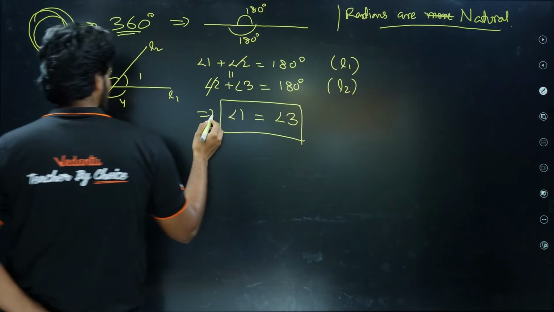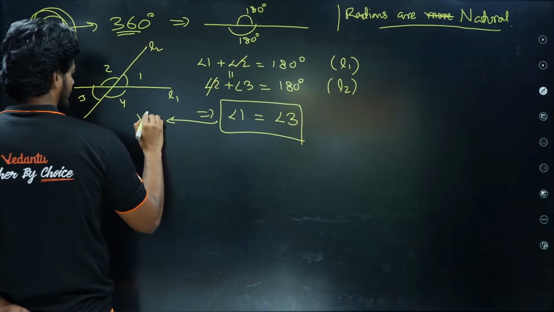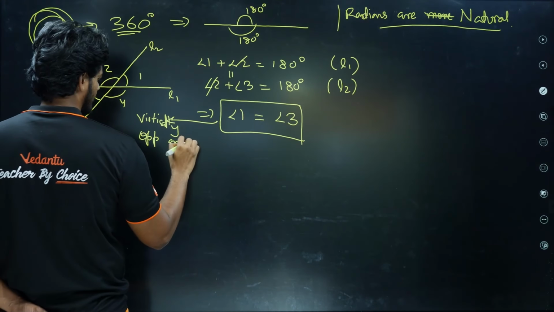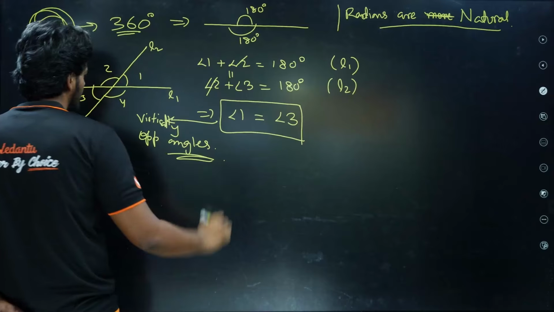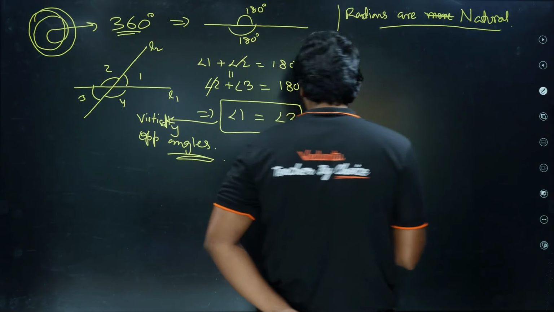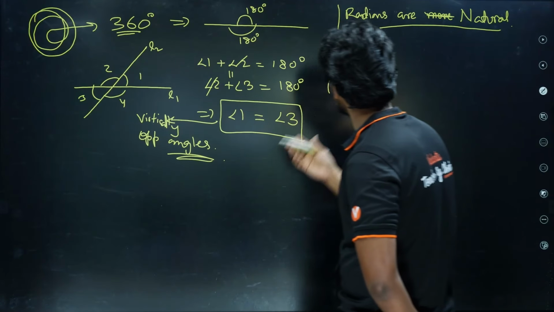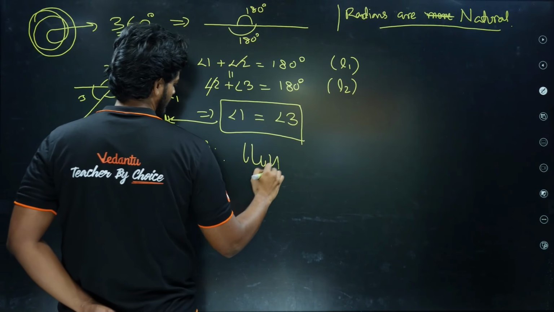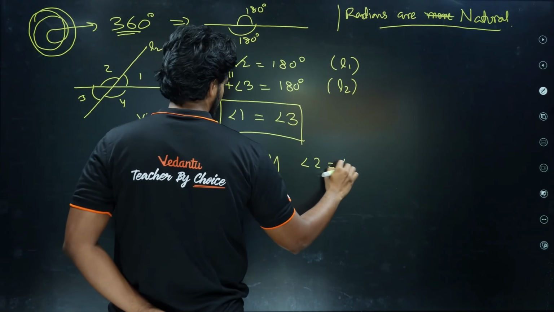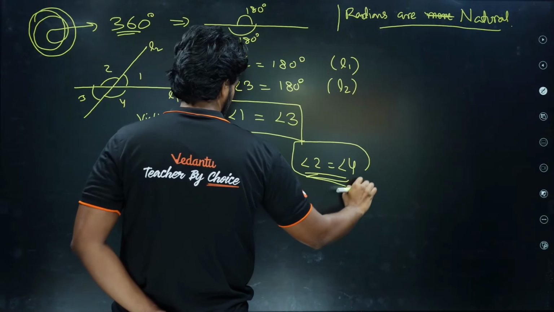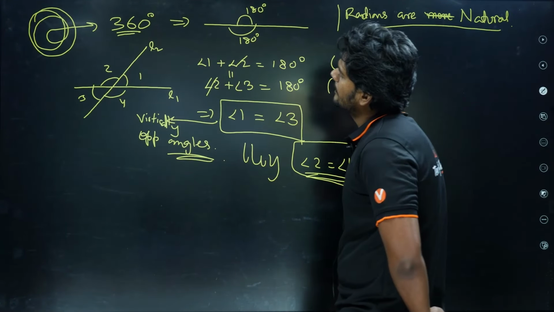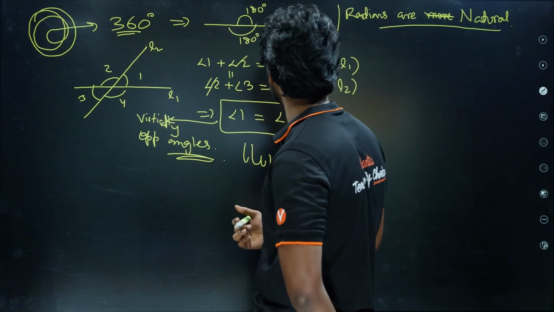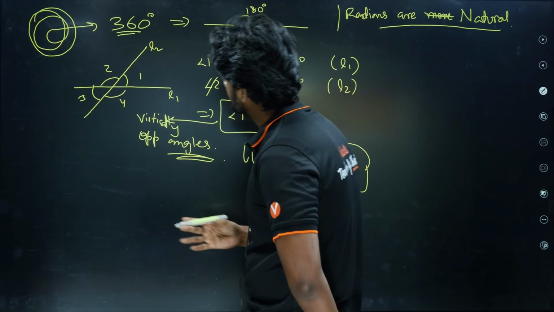What is this called? Vertically opposite angles. Vertically opposite angles are equal. That was easy to see, that is the first observation. Similarly, angle 2 is equal to angle 4, right? So we got to that point, and then what else can we do? So that is 2 dimensions.